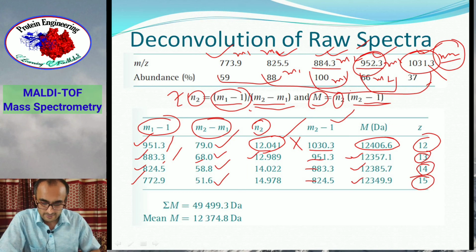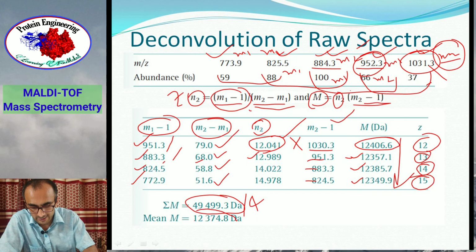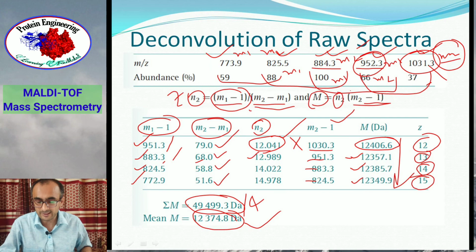But to get the mean mass, you need to take the average of all 4 masses. If you make the total, that is 49,499.3, divide that by 4 in order to get the average, and that mass is 12374.8. So this is the mass of the protein that you get from the deconvoluted spectra of any protein in mass spectrometry.